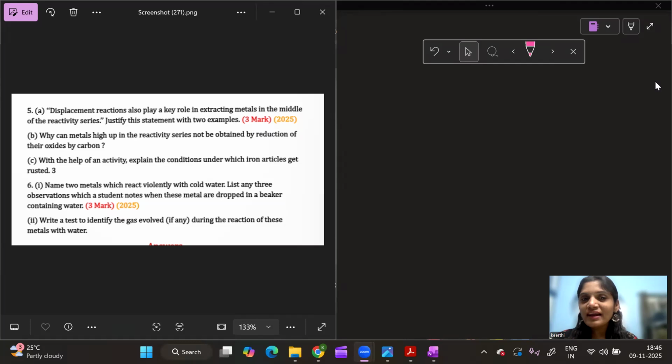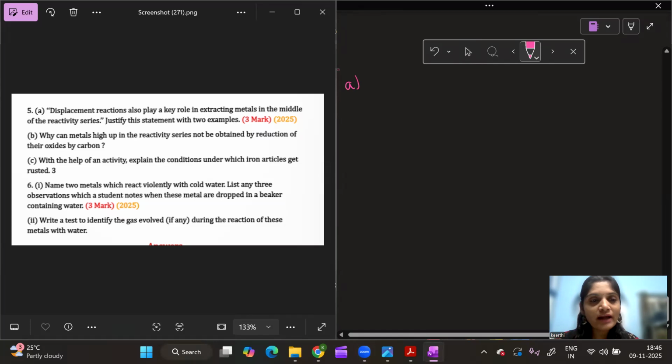Hello students, let's start solving the theory questions from the chapter Metals and Non-Metals which came in the board exam 2025. Let us see this question. The first part says that displacement reactions also play a key role in extracting metals in the middle of the reactivity series. Justify this statement with two examples.